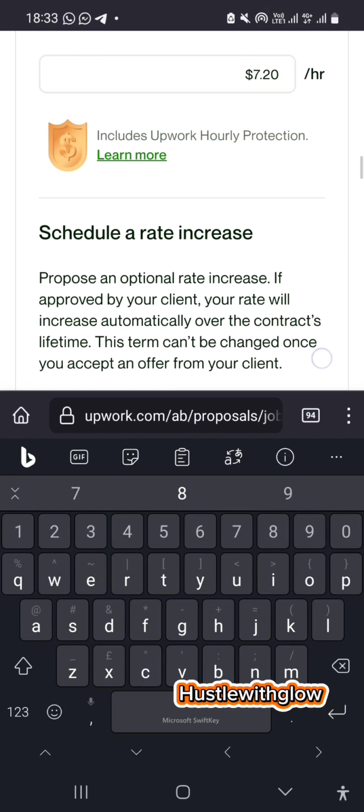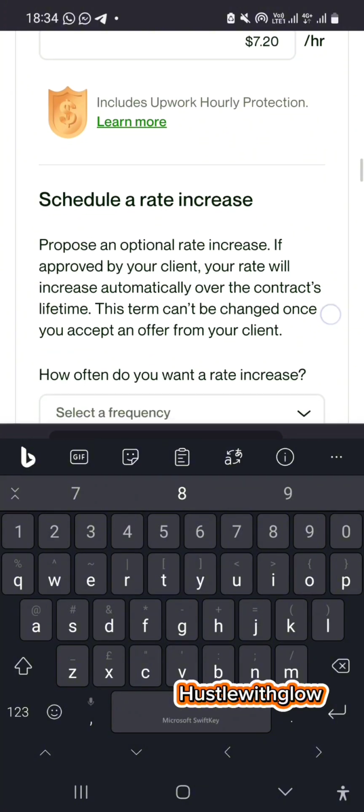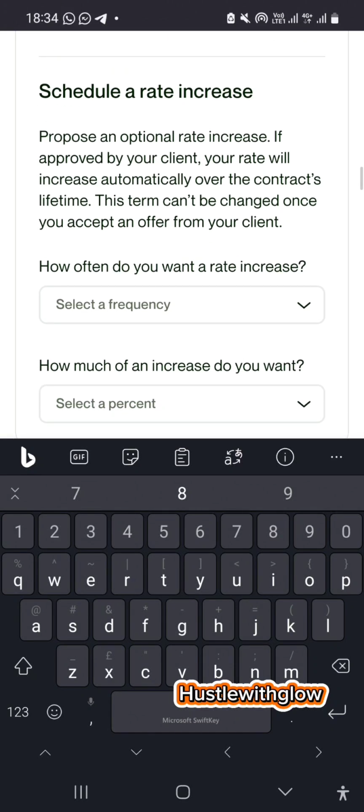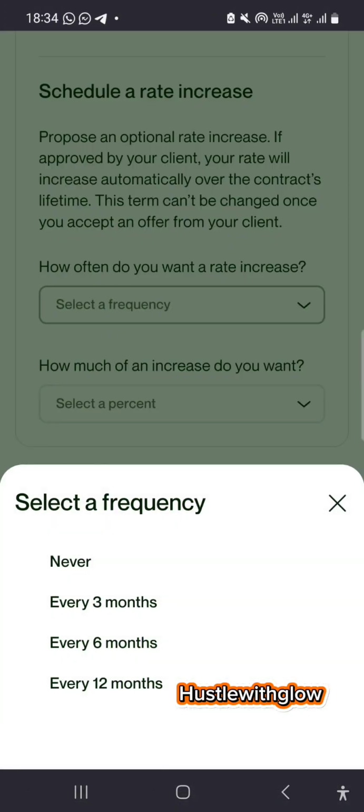And next, schedule a rate increase. Now if this job is supposed to stay for like 3 to 8 months, you're supposed to work with this client for 3 to 8 months. So if you want to schedule it, how often do you want a rate increase? You have to select something. If you don't want a rate increase, you can just leave it at never.